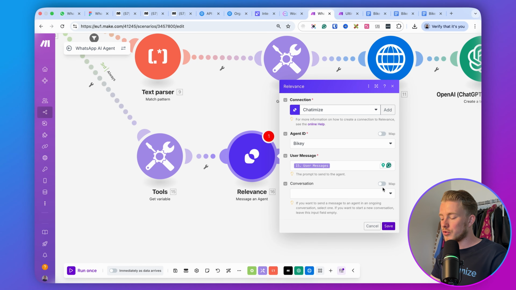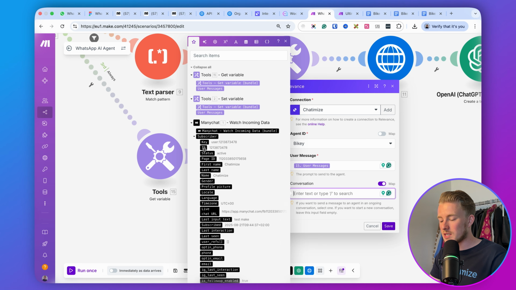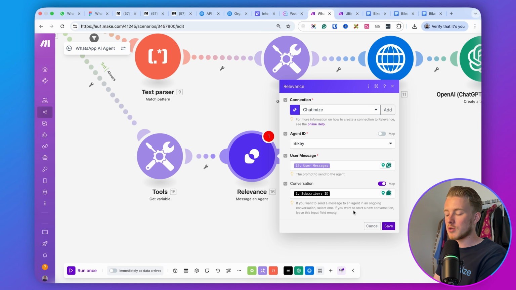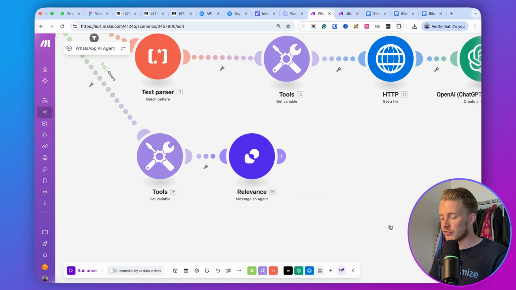To do that, click here on map and go with the subscriber ID that we get from Manychat. So we use the subscriber ID to know that this Relevance AI chat belongs to this subscriber in Manychat. So I save it now.